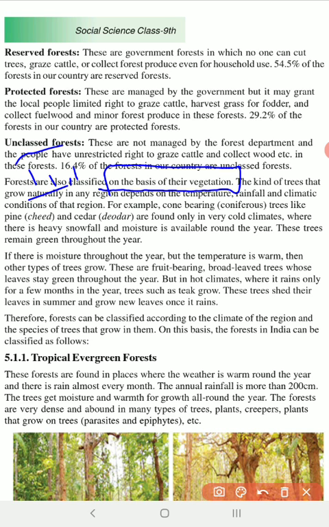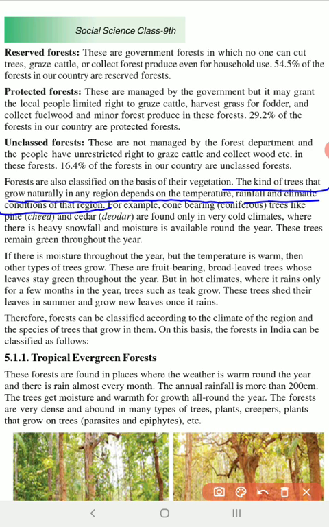Okay, the first type of the classification is the density of the forest. The second type of classification is the administrative classification. Third one is based on the vegetation. Okay, the kind of trees or plants that they grow in a particular large tract of land. Okay, the kind of trees that grow naturally in any region depends on the temperature, rainfall and climatic conditions